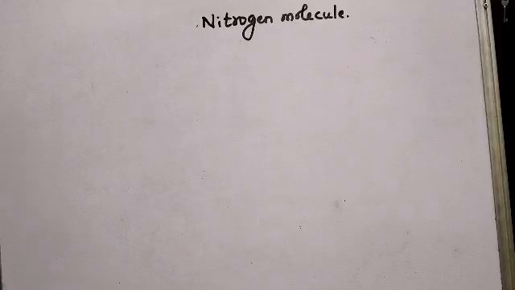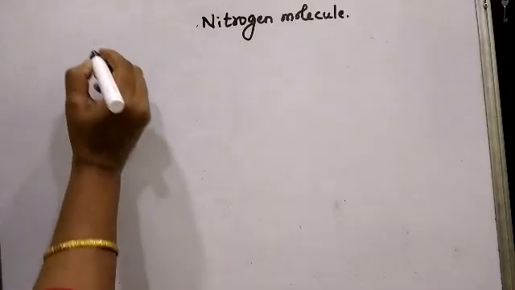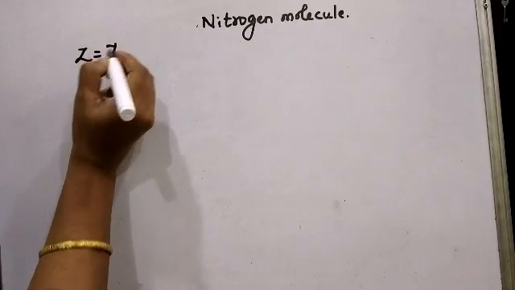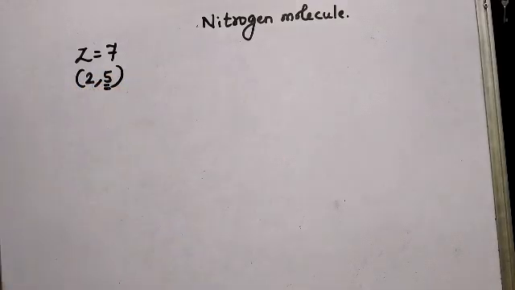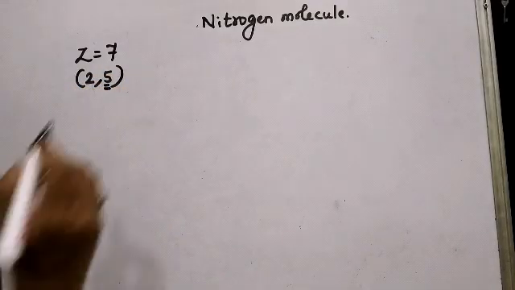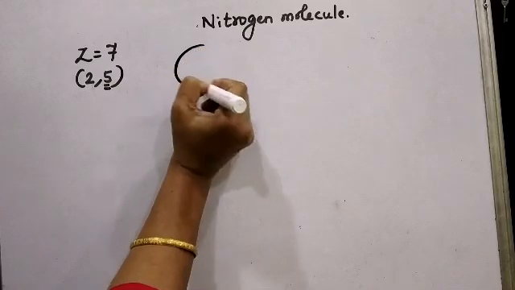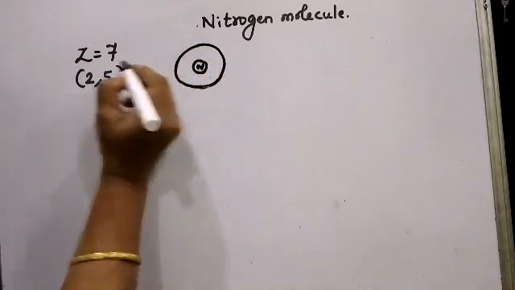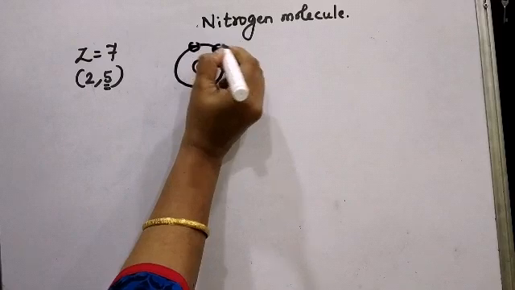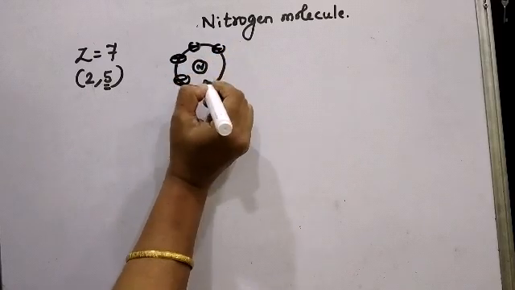The next example is of nitrogen molecule. The atomic number of nitrogen is 7. Therefore, electronic configuration is 2, 5. There are 5 electrons in the outermost orbit of nitrogen. So, this is the atom of nitrogen having 5 electrons in the outermost orbit.